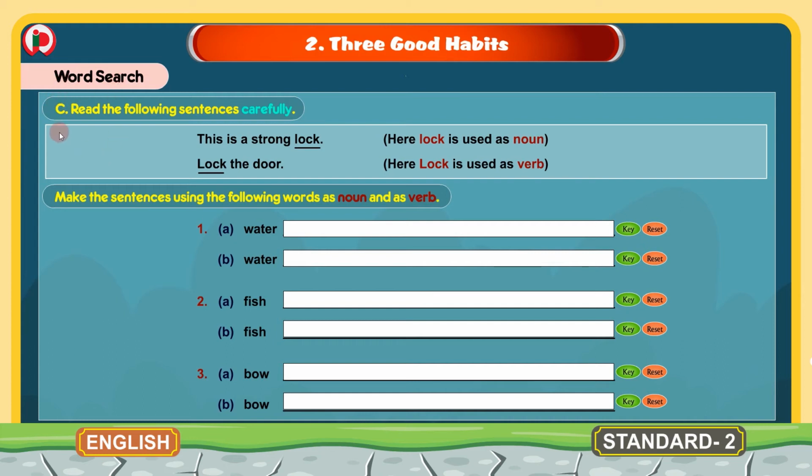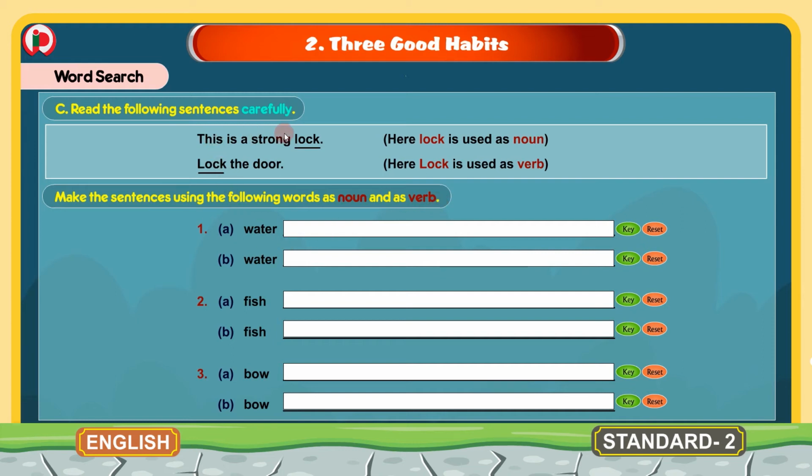Word search C. Read the following sentences carefully. This is a strong lock. Here, lock is used as noun. Lock the door. Here, lock is used as verb. Make the sentences using the following words as noun and as verb.